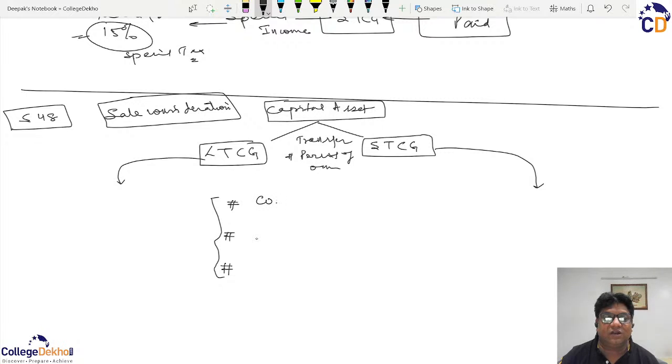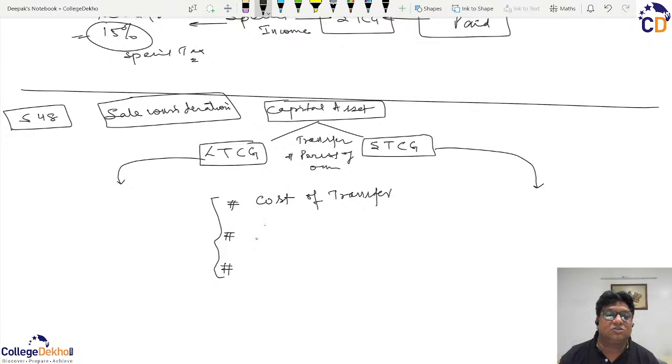Therefore, all inherent expenditure incurred at the time of making the transfer will be deemed as cost of transfer. So effectively we can say that if you sold a property and got 20 lakh rupees, but you gave 20,000 rupees as commission to the broker, then effectively you received 19,80,000. So the sale consideration is 20 lakhs, and out of the expenditure of 20,000, that is the cost of transfer, the net sale consideration is only 19,80,000.